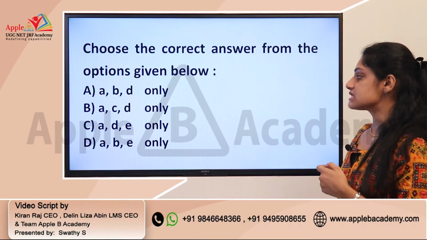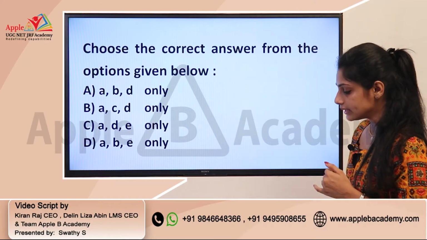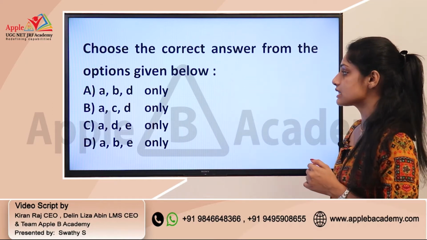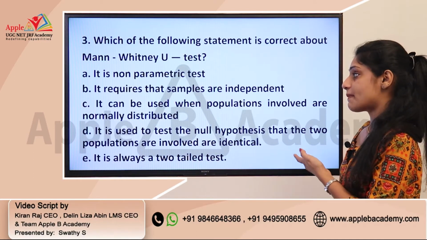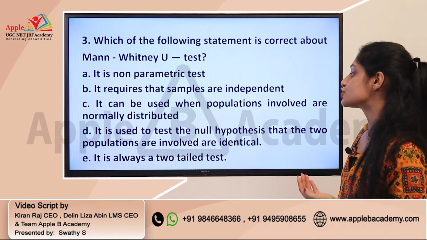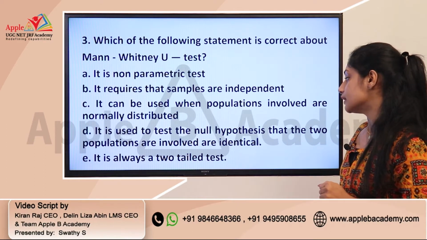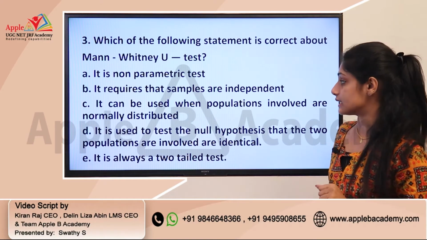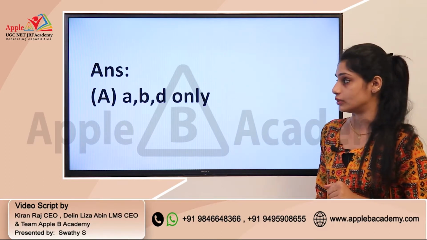ABD, ACD, ADE, ABE. Okay, so by reading this particular statement, the correct answer is actually option A, that is ABD. A, it is a non-parametric test. B, it requires that samples are independent, and D, it is used to test the null hypothesis that the two populations involved are identical. Okay, so the correct answer is actually option A, B, D only.